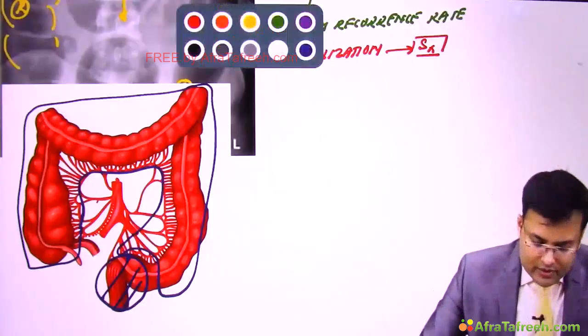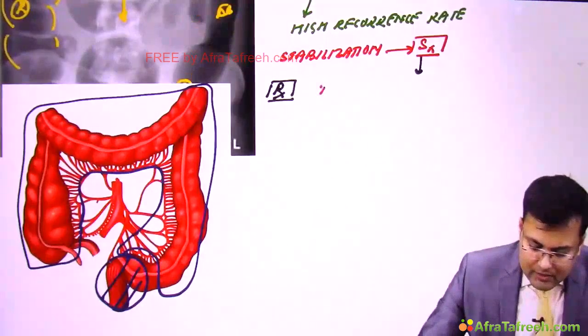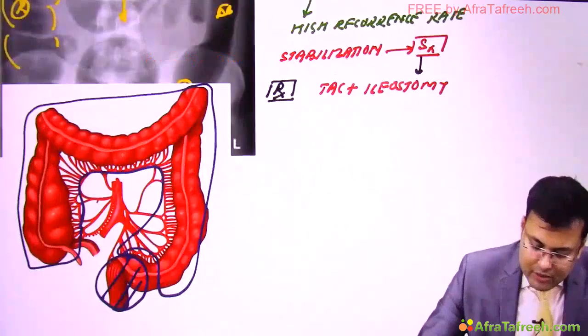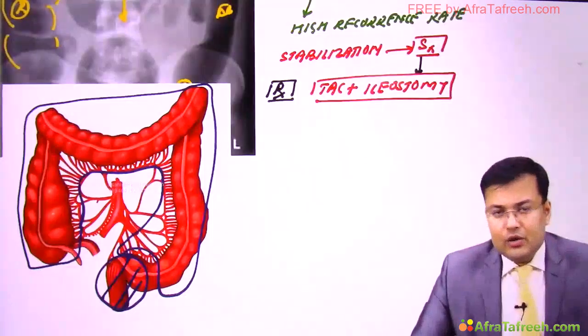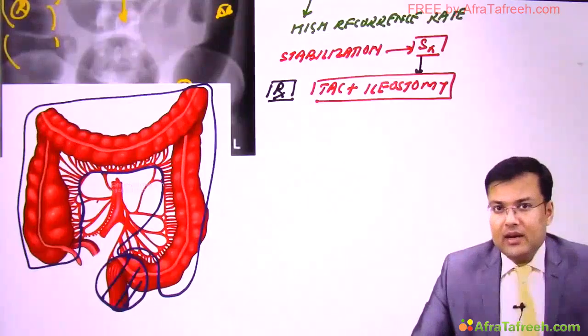The rectum. So the surgical treatment is total abdominal colectomy plus ileostomy, preserving the rectum. This is how we manage patients of toxic megacolon.